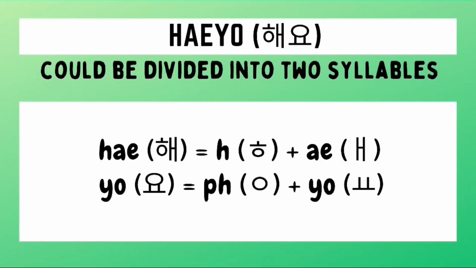Now, how do we write HAEYO in Hangul? This is composed of two syllables. The first syllable is he, and this is written by drawing first a HAEYO character followed by the e character. For the second syllable yo, we need to draw first a no sound or placeholder ieung followed by the yo character itself. And then we just need to combine these two to form the Hangul of the word HAEYO.